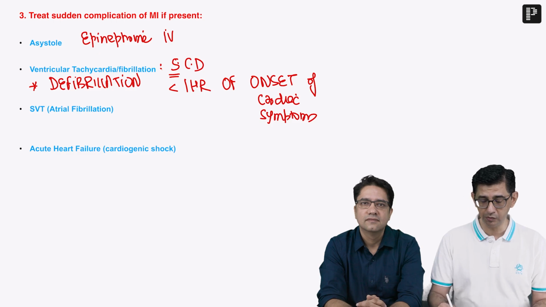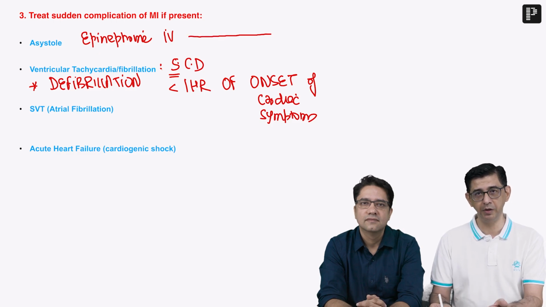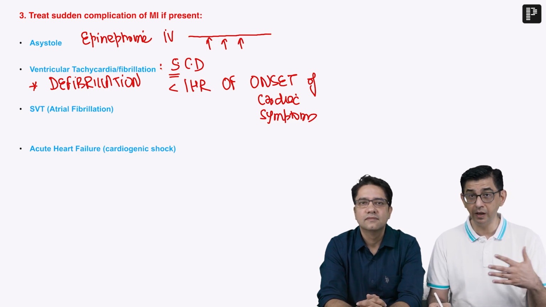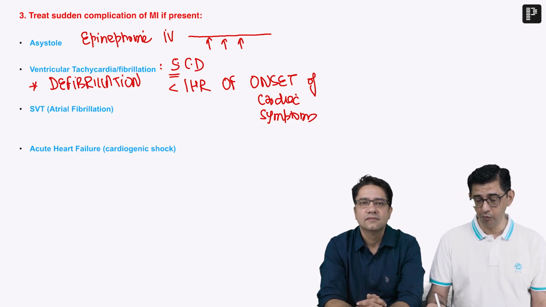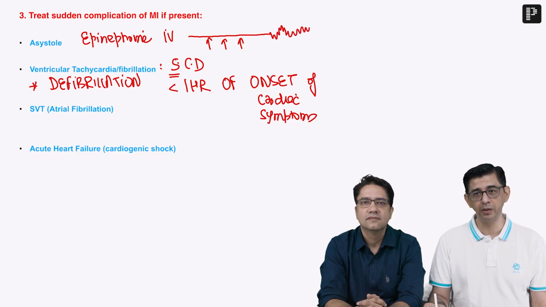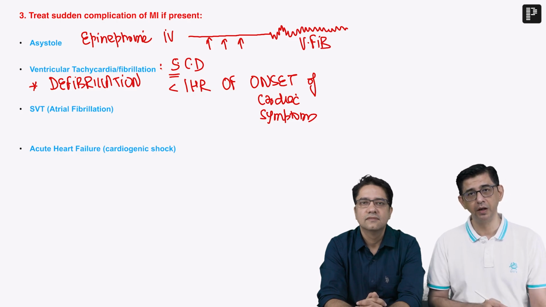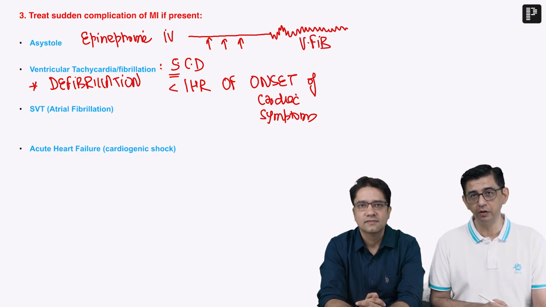The rationale for giving epinephrine is that it converts the flatline ECG into ventricular fibrillation. Once that happens, this was a flatline, I was giving repeated shots of epinephrine, first shot, maybe a second shot, maybe a third shot, CPR is going on. And then magically, it may happen, may not happen. What I mean by magic is not a very happy thing. It's a ventricular fibrillation, but you have converted a non-shockable rhythm into shockable. That's the rationale why we can now give a DC shock to the patient.